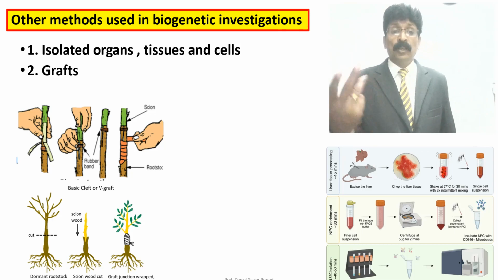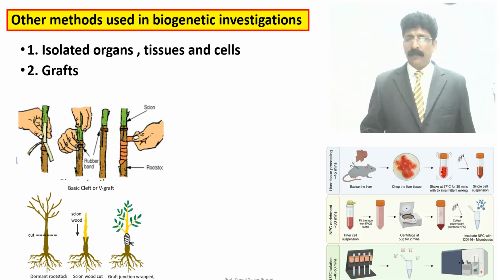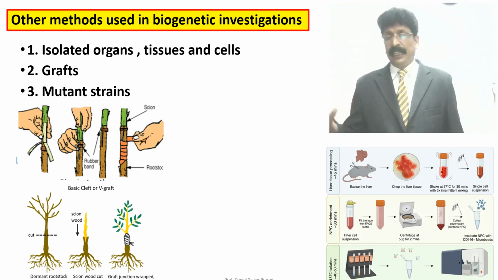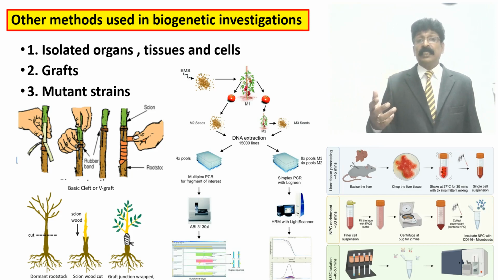Instruments, plastic and synthetic products are also available. Mutant strains, these three, other than tracer techniques, can be used in biosynthetic investigation. By mutant strains, bacterial growth and fungal growth of the tissues can also be studied.